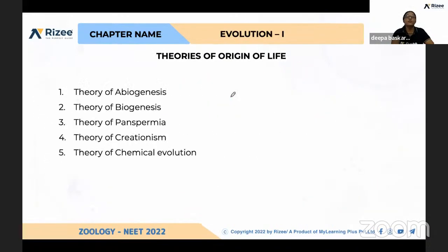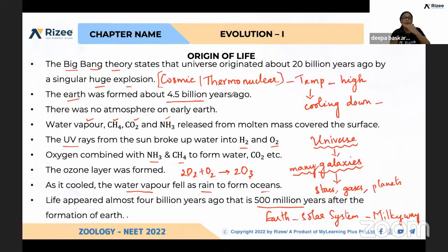What are the theories you have to remember? Big Bang theory: a cosmic or thermonuclear explosion leads to the release of small molecules, and they combine due to the cooling of the Earth. They first formed smaller molecules, and smaller molecules combined to form larger molecules. The rays coming from the sun broke up molecules, and different combinations of those molecules also formed. Water developed from hydrogen and oxygen combination, and the ozone layer developed from the combination of oxygen molecules.